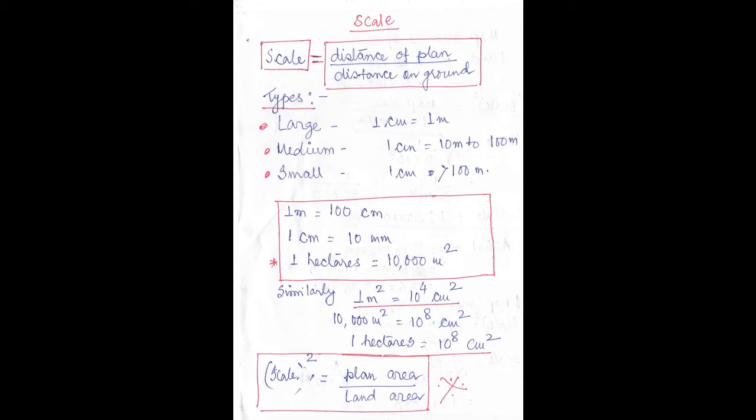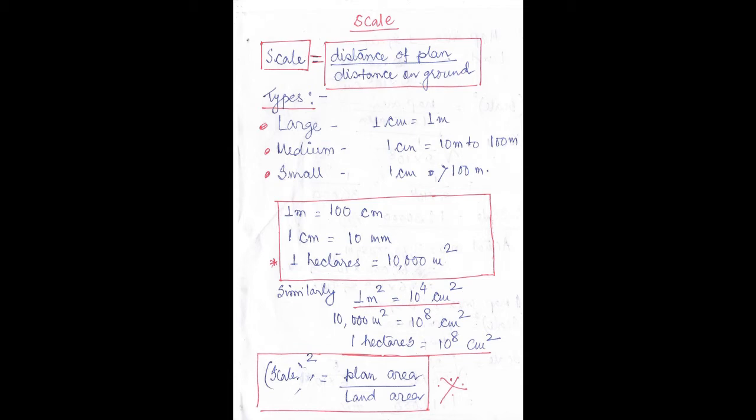A scale is defined as the ratio between the distance on the plan divided by the distance on the ground. Now there are three types of scale: large scale, medium scale and small scale. What is large scale? Large scale is when 1 meter is represented as 1 centimeter in the plan. Medium scale is when 1 centimeter represents 10 meter to 100 meter. And small scale means 1 centimeter represents more than 100 meter.